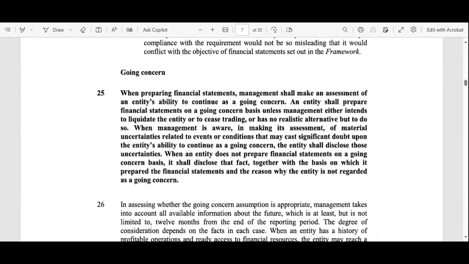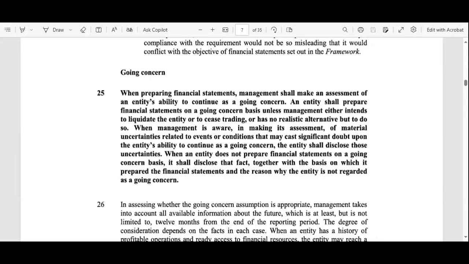For example, if we are producing clothes, but cotton production for the last 5 years has been very low in Maharashtra or in India, we don't have the raw material to produce the clothes. That is a major concern, that the business may stop in some period because of the unavailability of raw material.